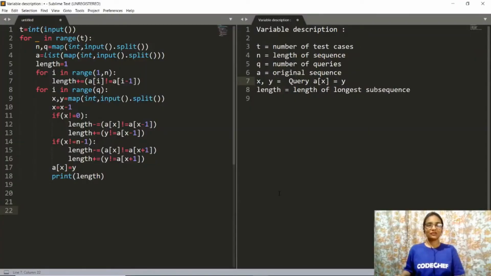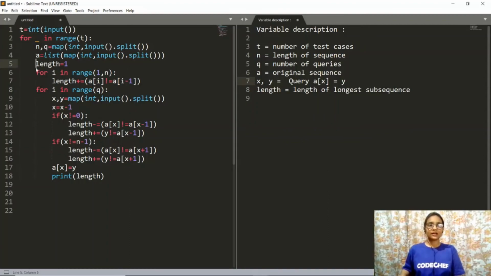Alright guys, so now we will discuss the code which is in Python. On your right you can see the variable description if you want to refer to it at any point of time. So the first few lines are the input as always. First line is the input for the number of test cases. Then we have input for the number of queries and also the length of the sequence, that is n. Then we have the sequence itself.